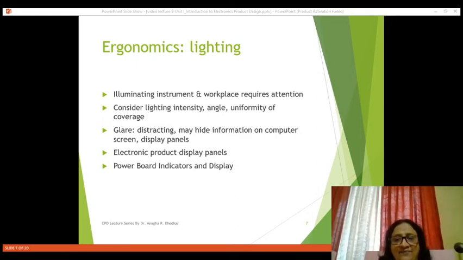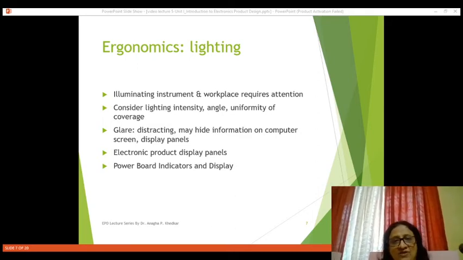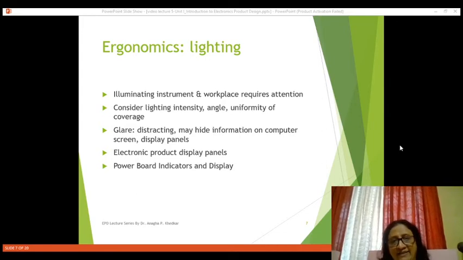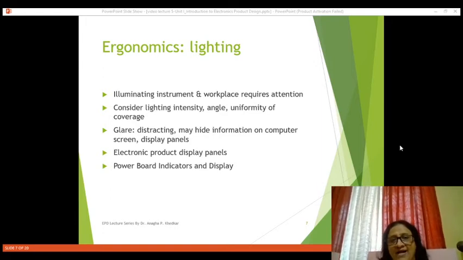Now this is applicable for many electronic products, because for the electronic products, lighting is very important, and many display panels, they are also such that the sufficient light intensity is necessary. So, while designing any electronic product, lighting parameters are important. Lighting parameters means uniformity about the light intensity and avoiding glares.